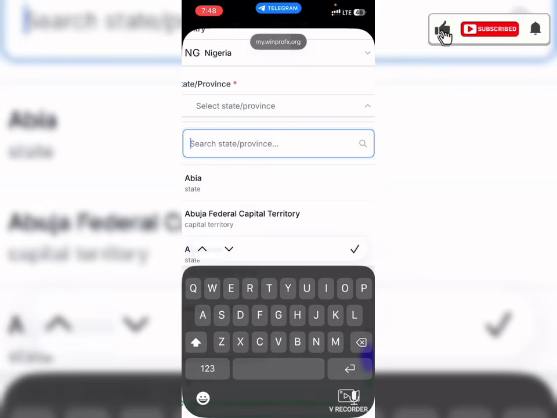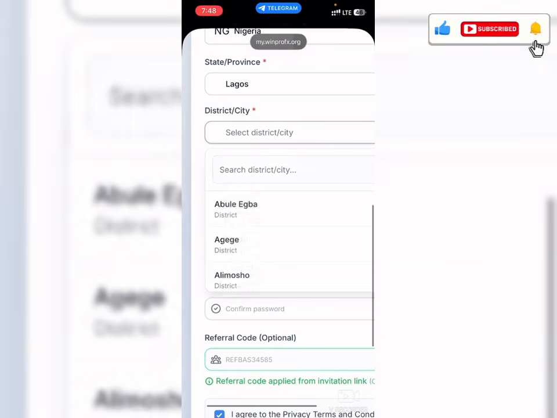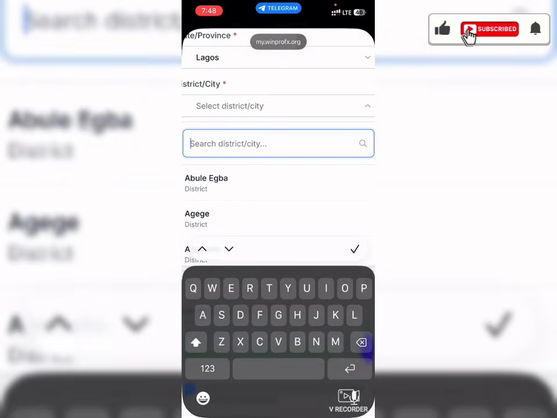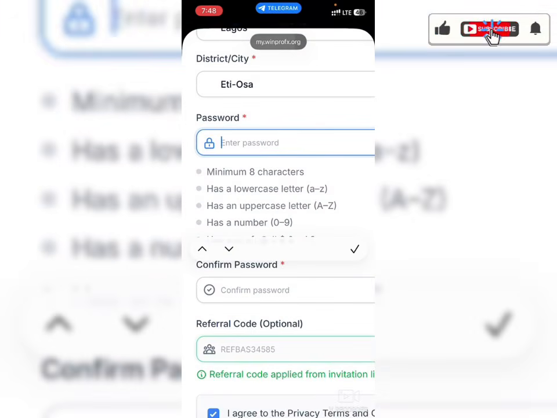Now we need to put in the state. You can also type it in right here, and the state will be brought up in the options. And for the city, type it also, and it will show right there. Now you need to create a password based on the requirements into this box right here.